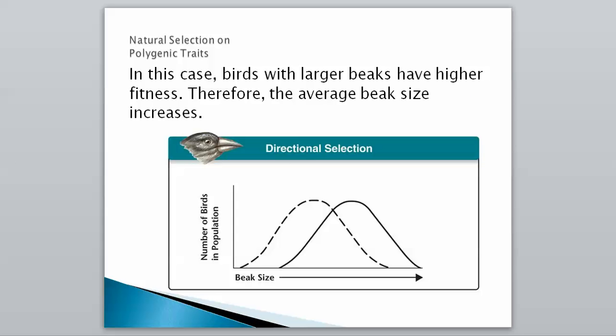In the example of directional selection, birds with larger beaks have higher fitness, therefore our average beak size increases. If you look, this dotted line is always going to be our original population. Our original population had normal beak size, then let's say the food source changed, and now it's more beneficial to have a larger beak, so the average size is just going to shift to the right. So that's directional selection. It just changes its direction a little bit.